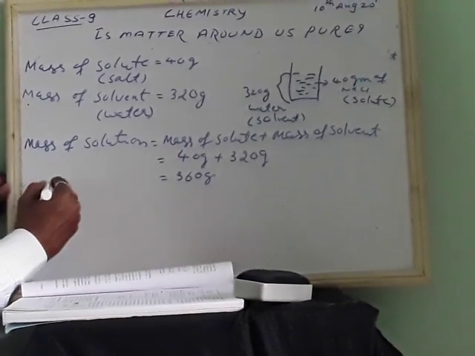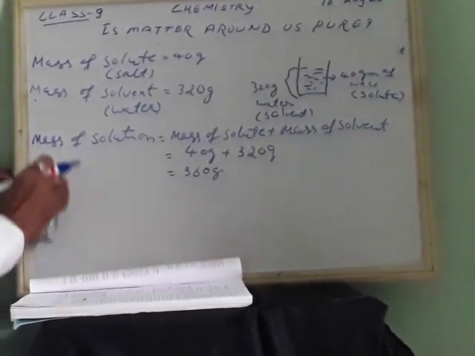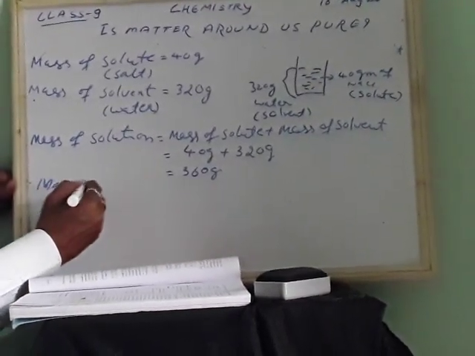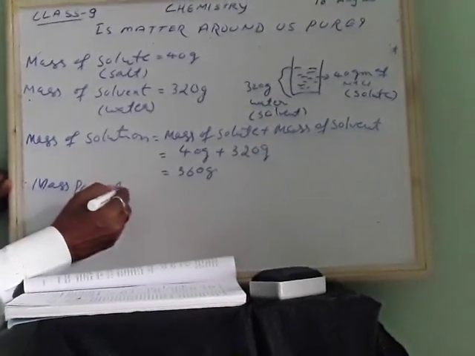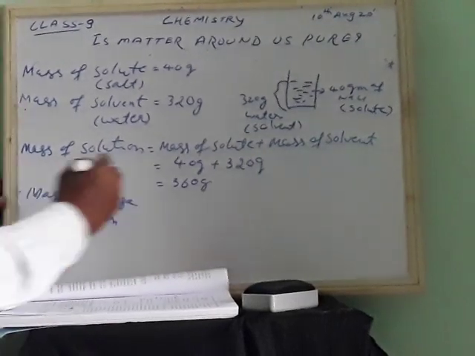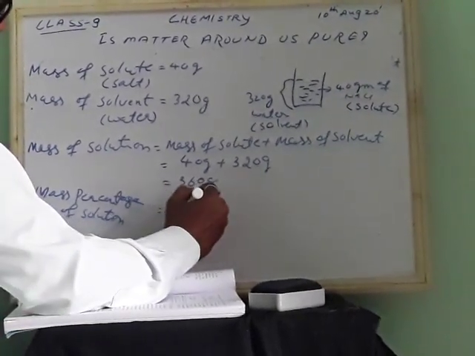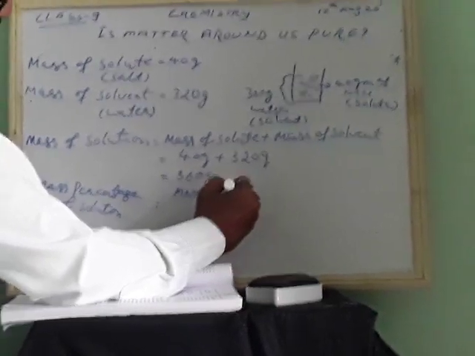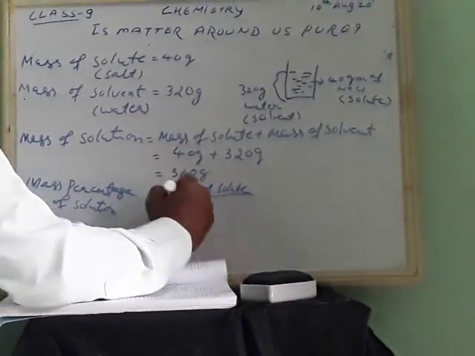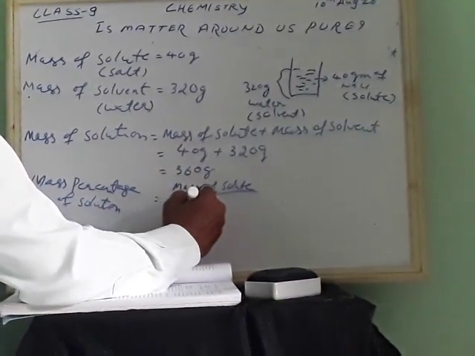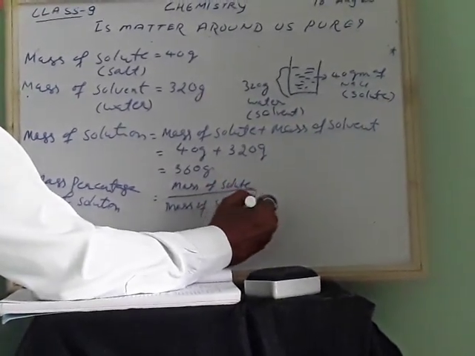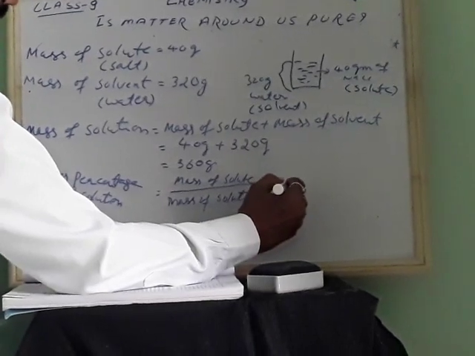Mass percentage of solution is mass of solute by mass of solution into 100. This one, the mass of solution, we have already found.